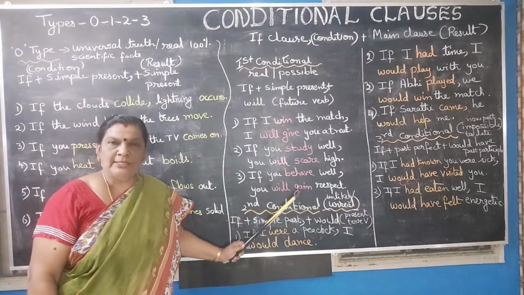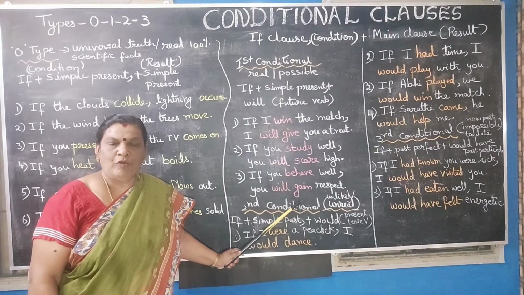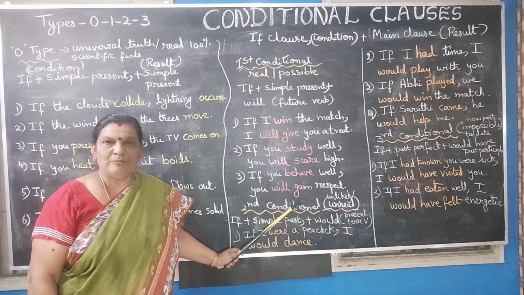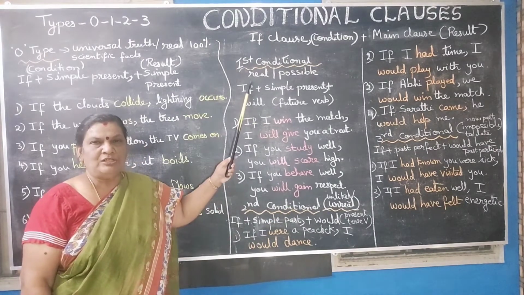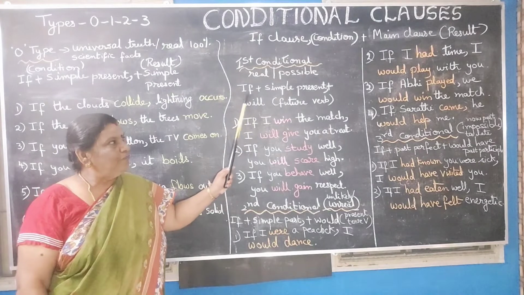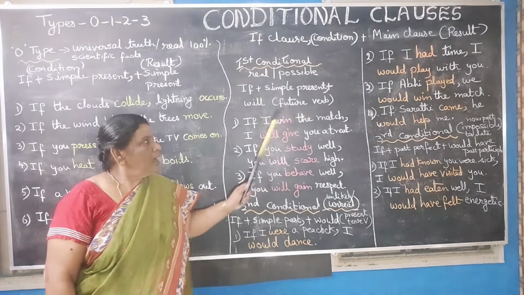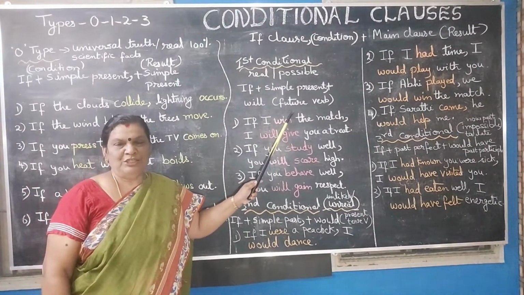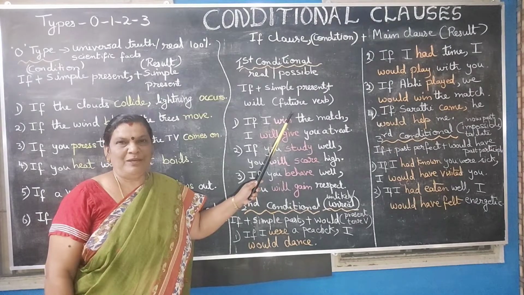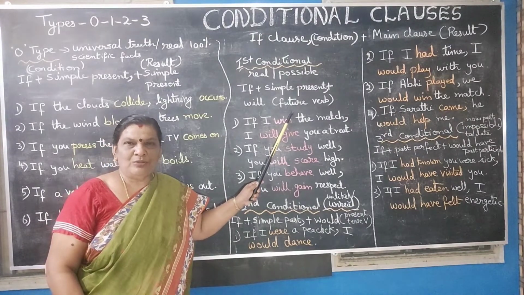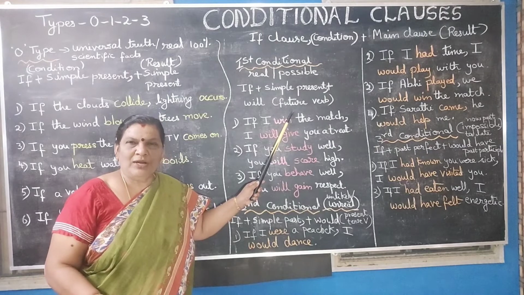So in all these three sentences, what structure has been followed? The first conditional structure, and that is if plus simple present plus will plus future tense form of the verb has been followed. I hope you have understood the first conditionals. Have you all understood the first conditional?